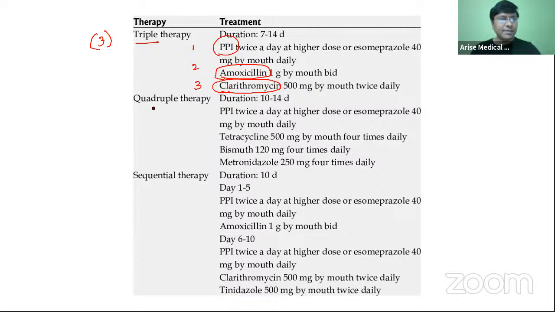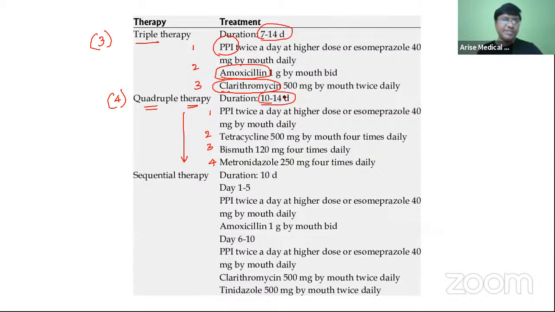In quadruple, as the name itself suggests, it includes four drugs. Number one, proton pump inhibitor. Number two, tetracycline. Number three, bismuth. Number four, metronidazole. This is your quadruple drug regimen. The triple drug regimen you can give for around 7 to 14 days, and the quadruple regimen can also be given for around 2 weeks. So this is about the treatment of H. pylori.